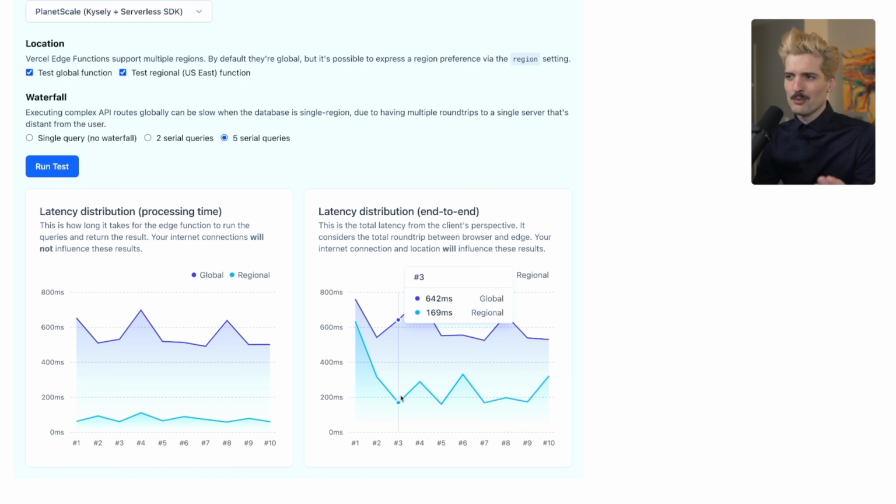And this is pretty crazy because we're doing 5 back-to-back queries that are blocking on a function from the database, getting fresh data, and we're still getting a response back to the user in under 200 milliseconds consistently, under 400 pretty much always, which is nuts for doing that much data in a blocking fashion on a server of any form. This is insane performance. And to consistently be seeing numbers like this when we test using tools like this one, and when I experience it with the things that we've built, regional edge is a really, really good solution to one of the biggest edge problems, which is also one of the biggest edge benefits, the global nature. So if the reason you're looking into edge is faster responses and better connection methods rather than the closeness to the user, here you go, problem solved.